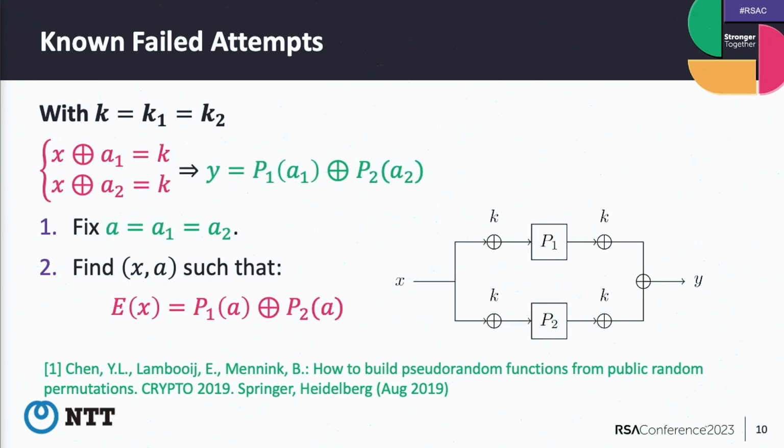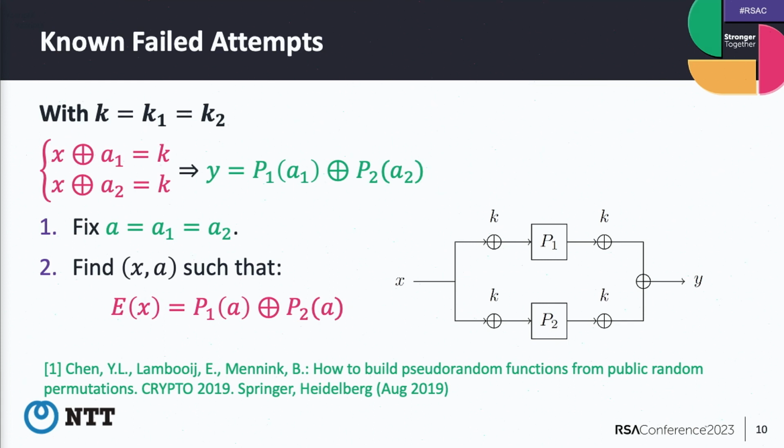Another failed case is K equal to K1 equal to K2. In this case, the output y is equal to P1(a1) plus P2(a2), because the key is the same, so the key is cancelled.